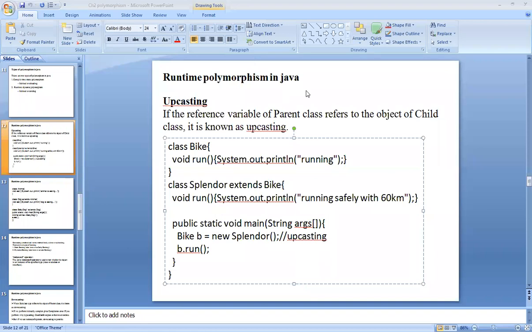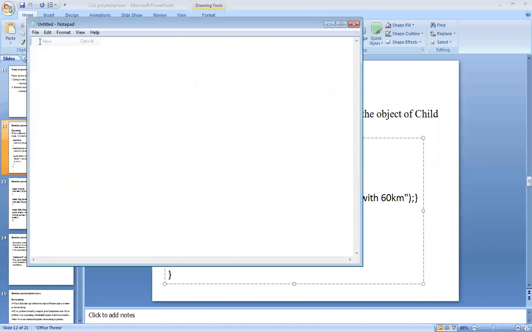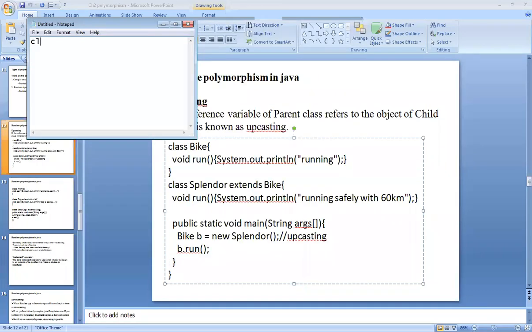Okay. So I will share my screen also. Simultaneously, you can check how it gets implemented. So it will be easy for everybody, right? I will implement the same program.